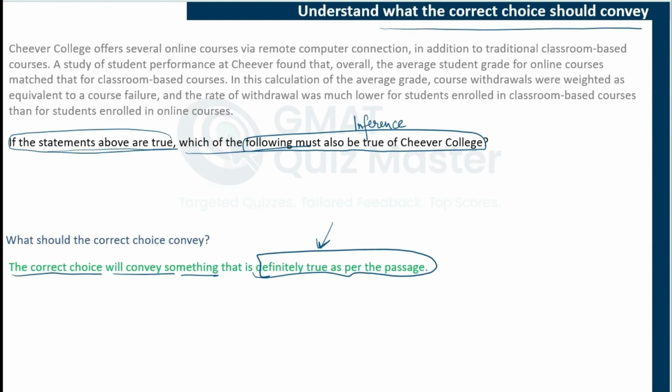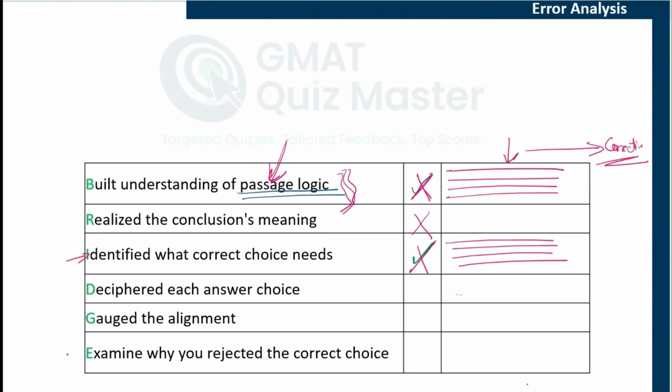Now, if you rejected choice A, it means you either did not understand choice A properly. One reason can be you did not understand the passage. The second thing is you do not know what inferences exactly are. The third reason is you did not understand choice A, and that is why you were not able to understand what it is saying, what it is not saying, and that's why you rejected it. So you have to question yourself what made you reject this choice and write down that reason here. This is your root cause for rejecting the correct answer choice, and this will help you understand what corrective actions you need to take.